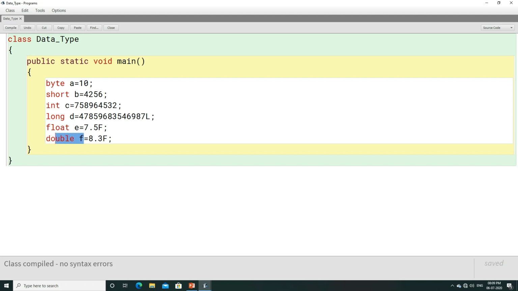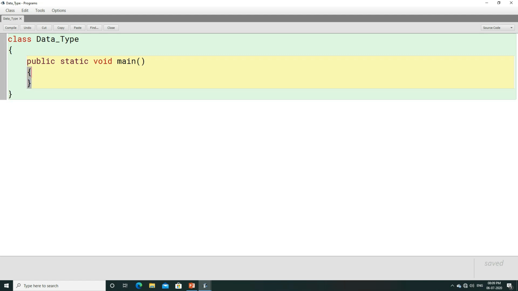Let us compile this program. Here you can see the program is getting compiled. This is how we can use these 6 data types. I hope the point is quite clear to you how the data types can be used.